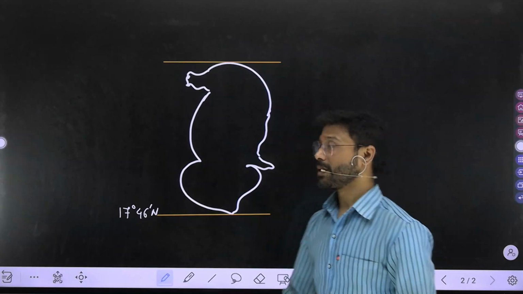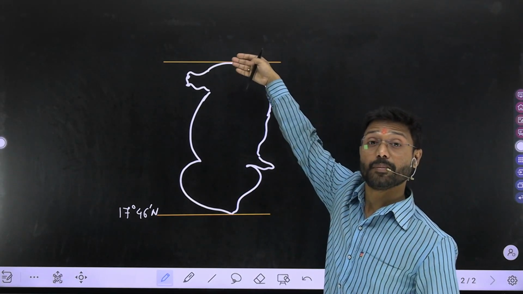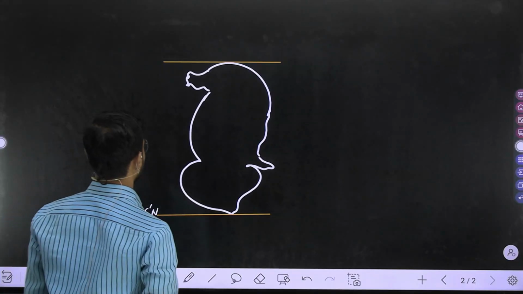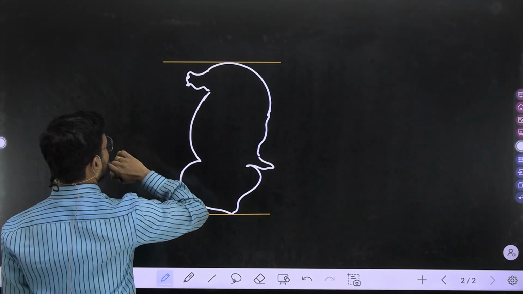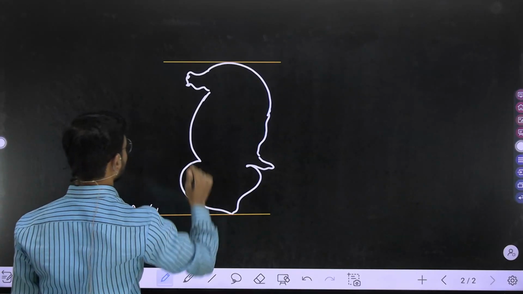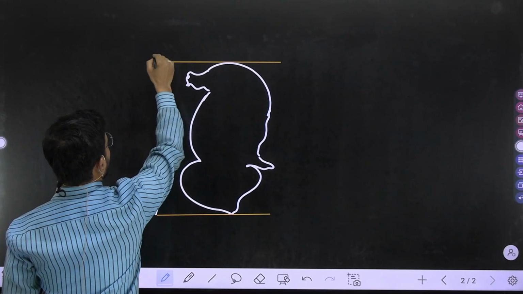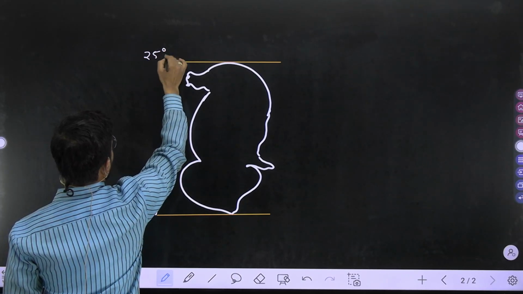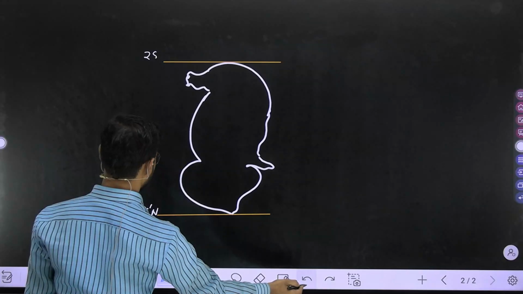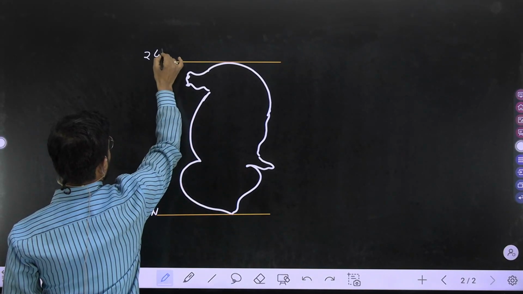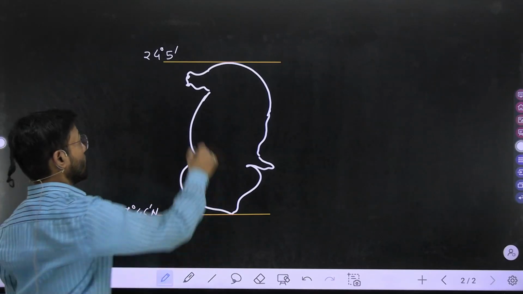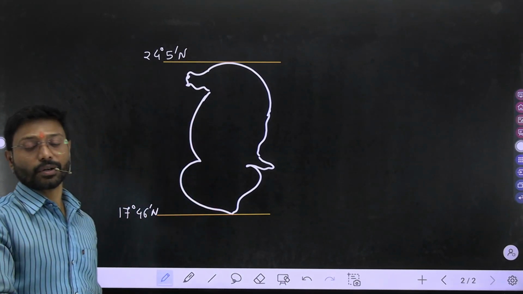And okay, what is the maximum latitudinal position? Then the maximum latitudinal position is, sorry, 24 degree 5 minute north.